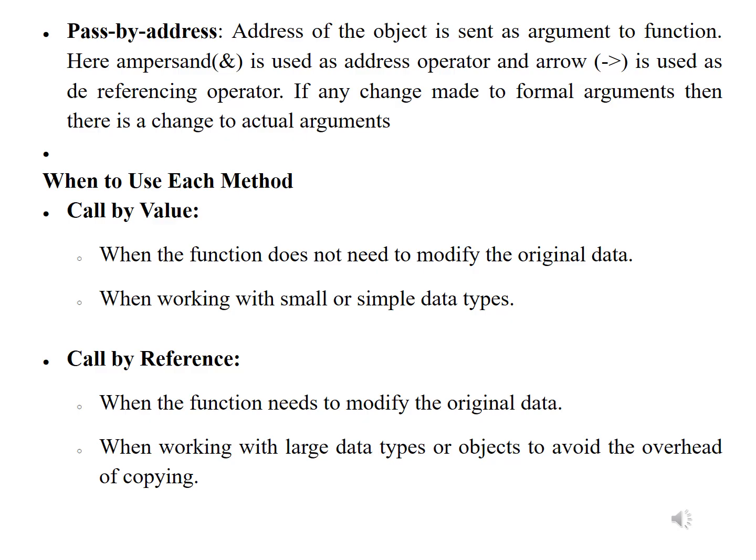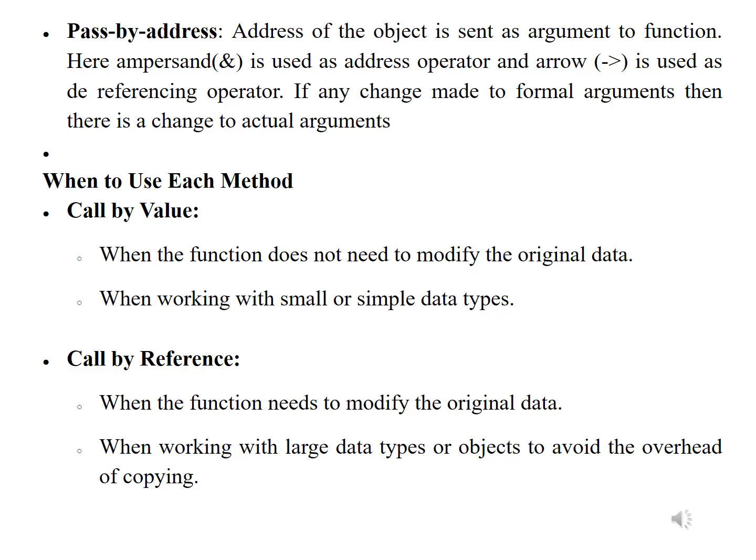Pass by address. The address of an object is sent as an argument to the function. Here the ampersand is used as an address operator and the arrow mark is used as a dereferencing operator. If any change is made to the formal argument, then there is a change to the actual argument.